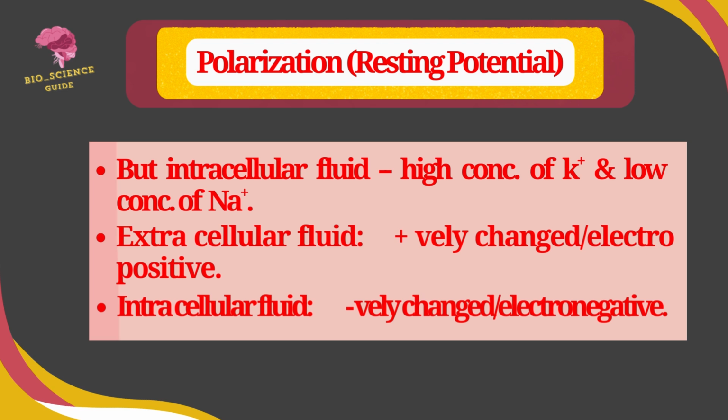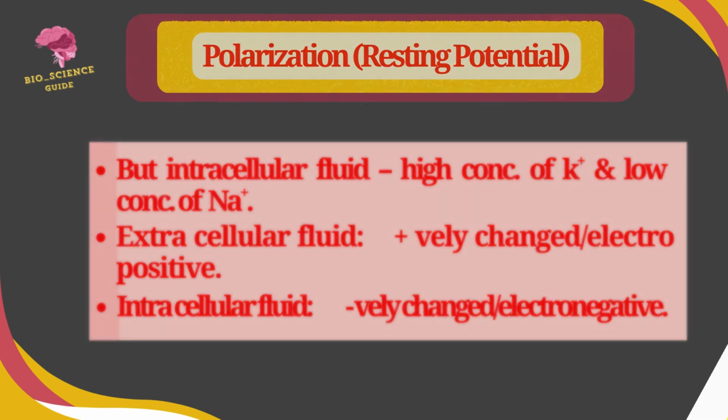The sodium ions are 10 times greater than the potassium ions in the extracellular fluid, and potassium ions are 25 times greater than sodium ions in the intracellular fluid. So there is a considerable potential difference between extracellular fluid and intracellular fluid.